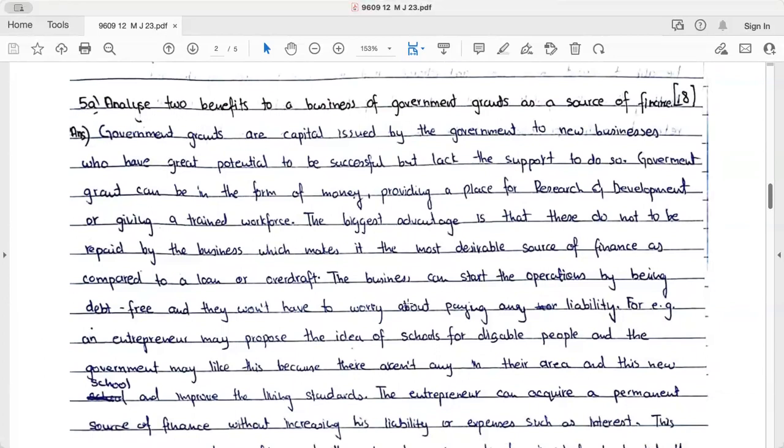Government grants are the capital issued by the government to new businesses who have great potential to be successful but lack the support to do so. ठीक है. Good. Government grants can be in the form of money, providing a place for research and development, or giving a trained workforce. The biggest advantage is that these do not need to be repaid by the business, which makes it a more desirable source of finance as compared to loans or overdraft.